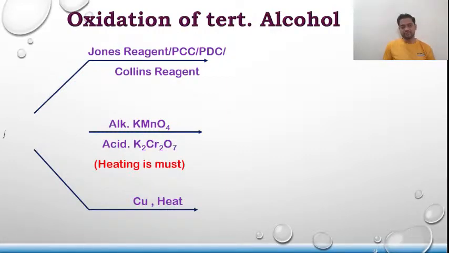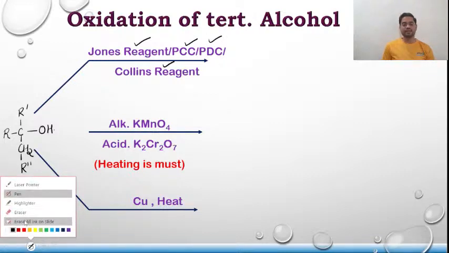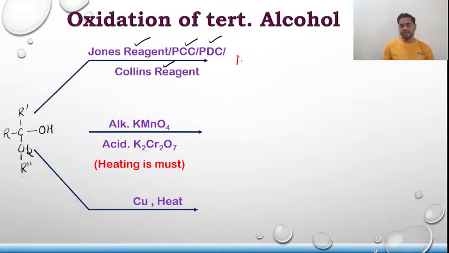For tertiary alcohol, I am going to take the example R' CH2 C(R'')OH. In presence of Jones reagent, PCC, PDC, Collins reagent, there is no reaction.